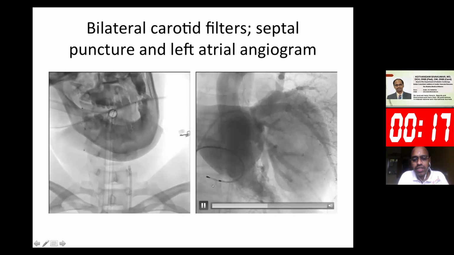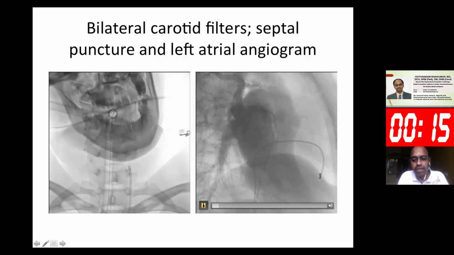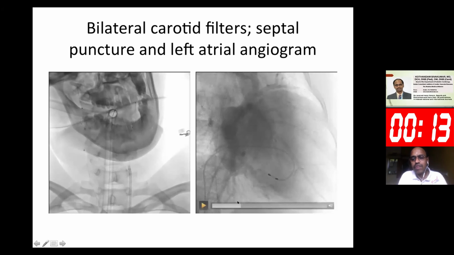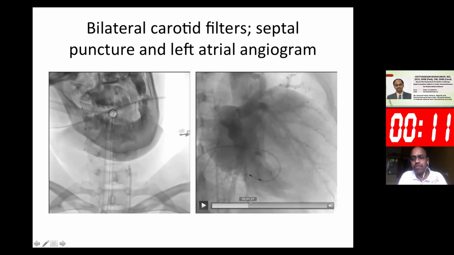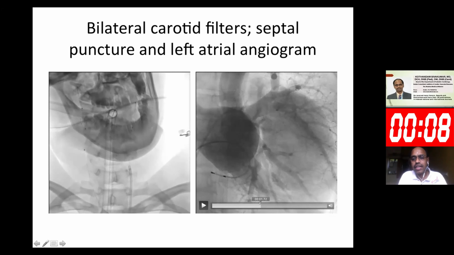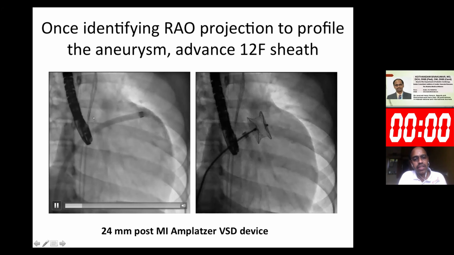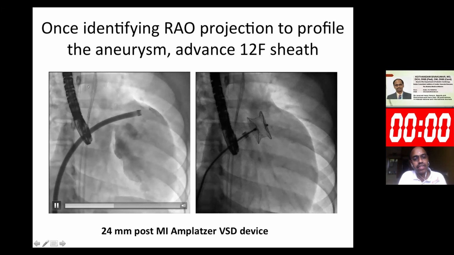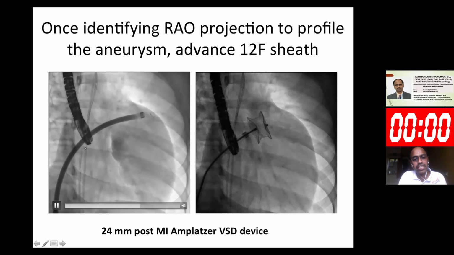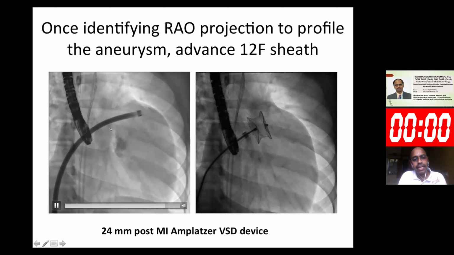Now we did a transseptal puncture and entered into the left atrium. From the left atrium, we did an angiography. And we could identify the left atrium, left ventricle, and the aorta, and the mouth of the large aneurysm. This was a massive aneurysm on the left side. Having identified it, we put a sheath into that aneurysm. We had already protected the carotids with a filter. So we put a sheath into that aneurysm and delineated it.